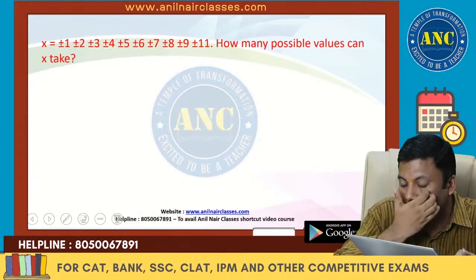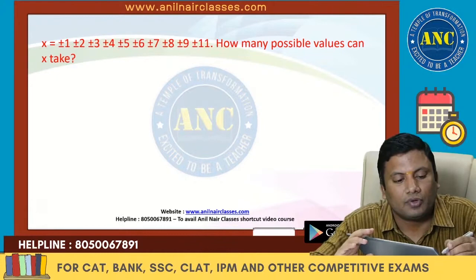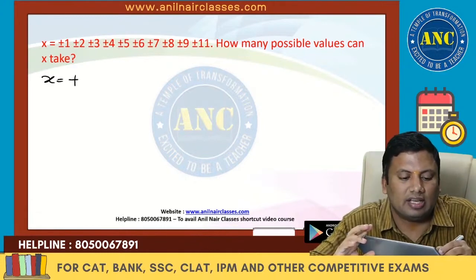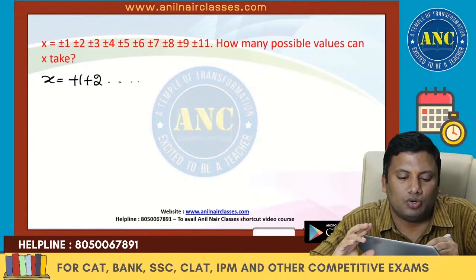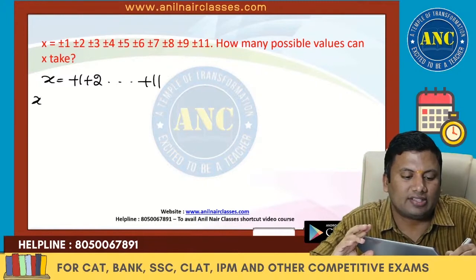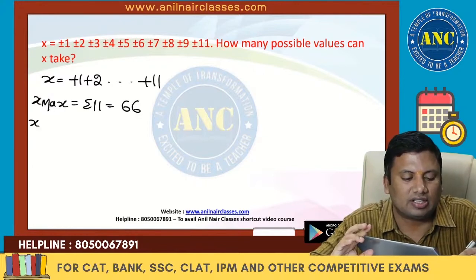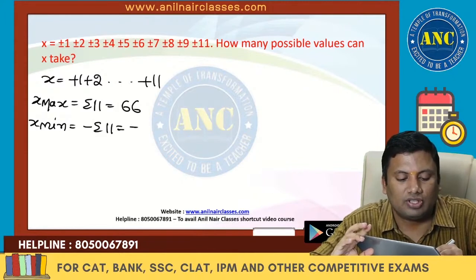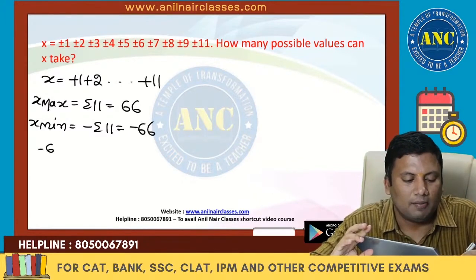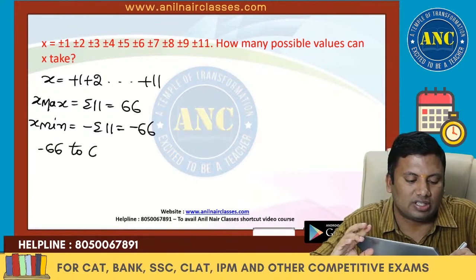Next one, it is ending with 11. So X is plus 1 plus 2 till plus 11. X maximum is summation 11, which is 66. X minimum is minus summation 11, which is minus 66. Minus 66 to 66.